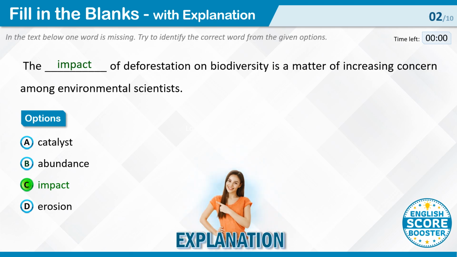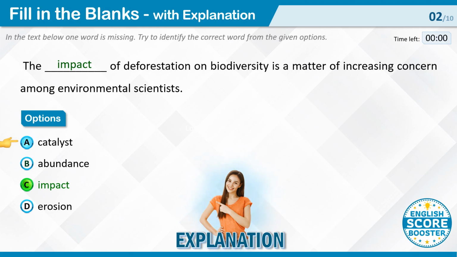Explanation. The sentence is expressing worry about how deforestation affects the variety of living things in an area, and it's specifically talking about the consequences or effects of deforestation on biodiversity. Let's look at each option.